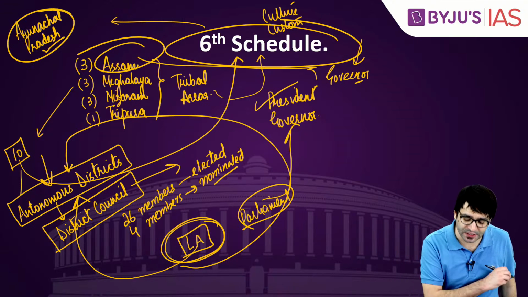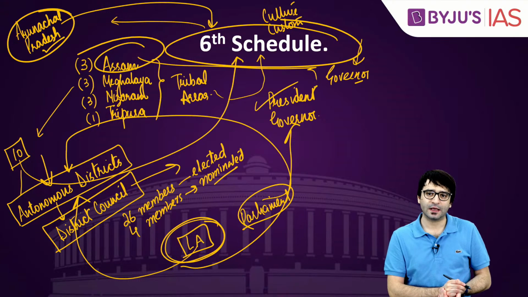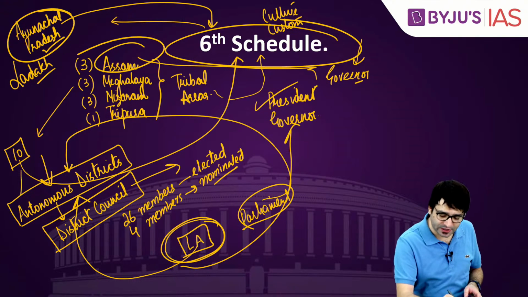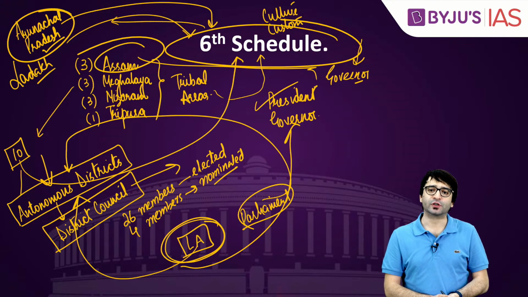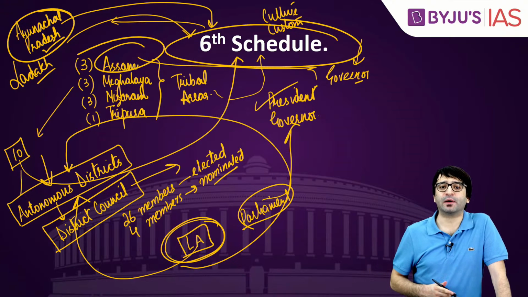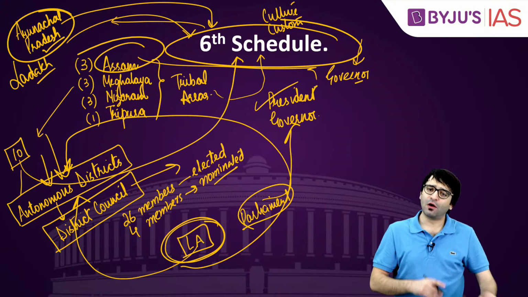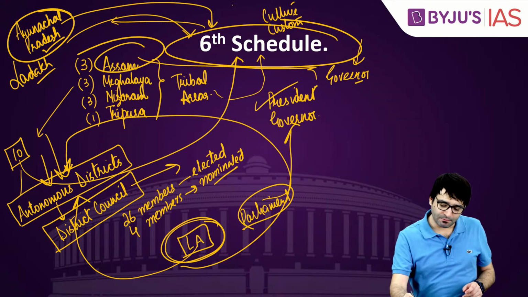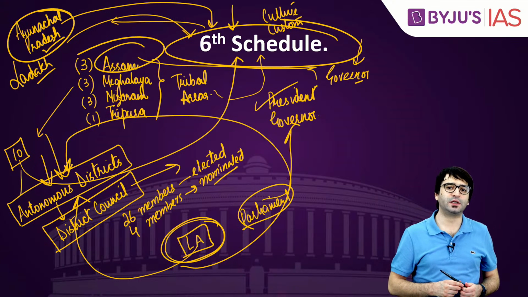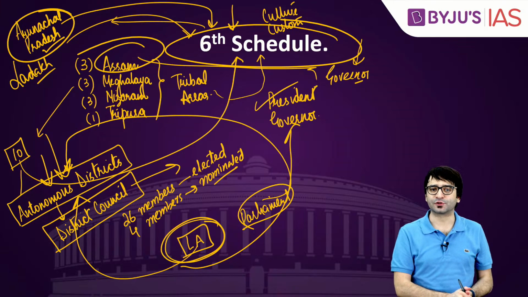And Arunachal Pradesh is now asking, we also need protection under 6th schedule of the Constitution. Ladakh Union Territory is also asking that we need protection under 6th schedule of the Constitution. And in fact, there is a constitutional amendment bill pending in the parliament which talks about giving more powers to these autonomous districts. All these things put together make 6th schedule of the Constitution very important for your prelims 2021. So this is related to 6th schedule of the Constitution.